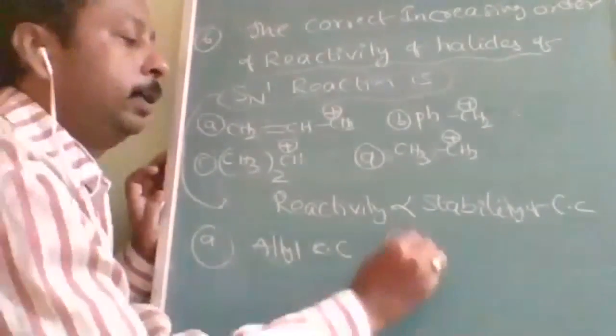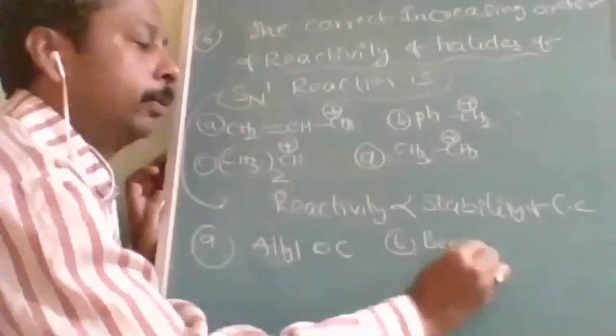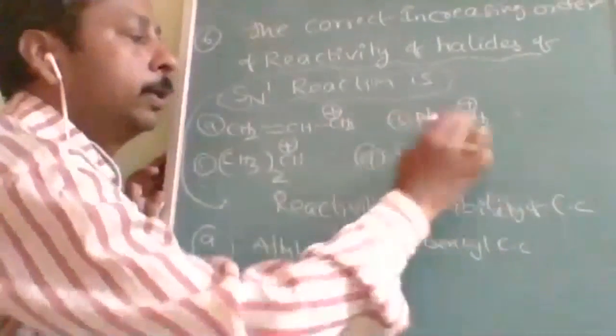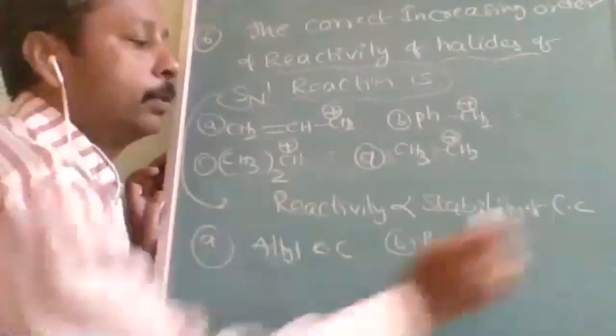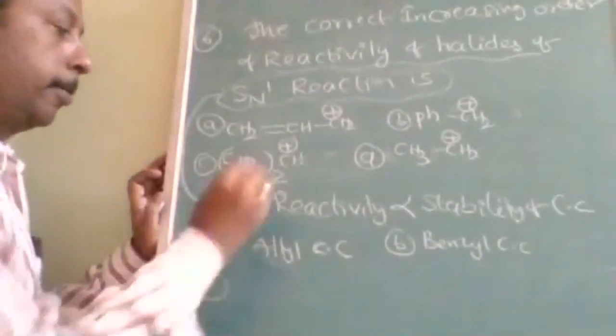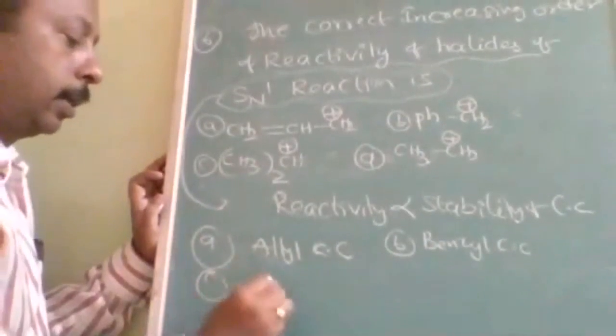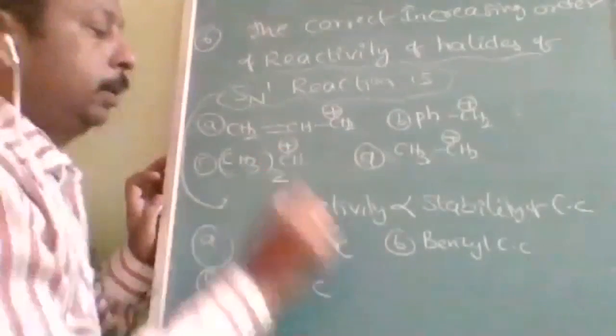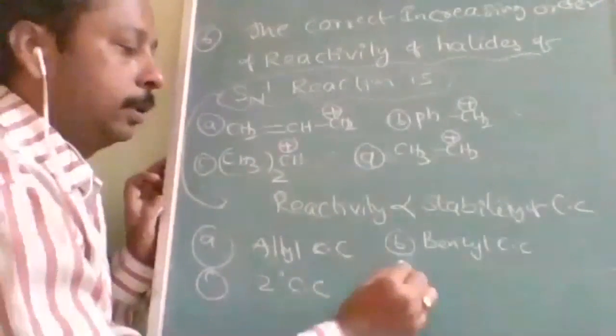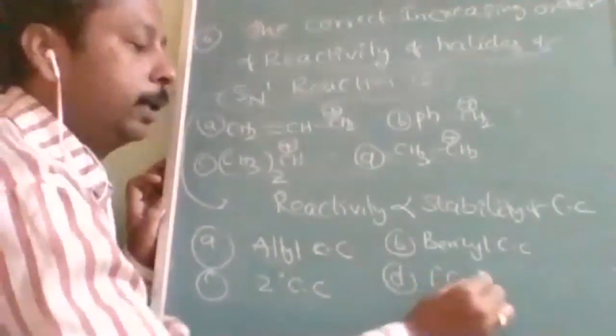B is benzyl carbocation. B is called as what? C6H5CH2 positive is benzyl carbocation. And C is a 2-degree carbocation. Okay, and then option D is a 1-degree carbocation.